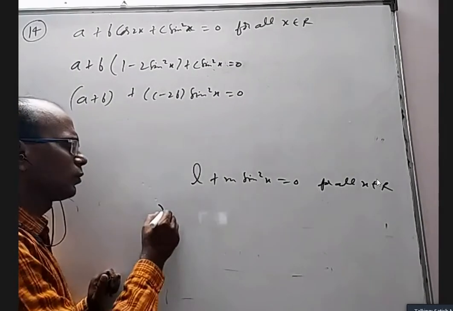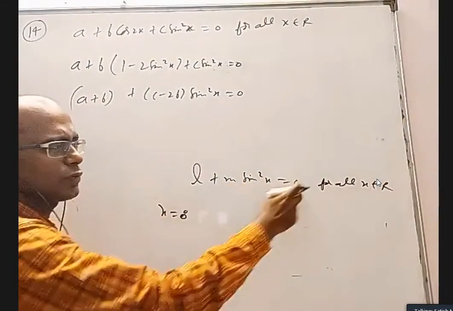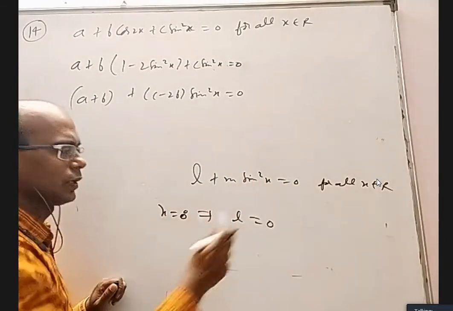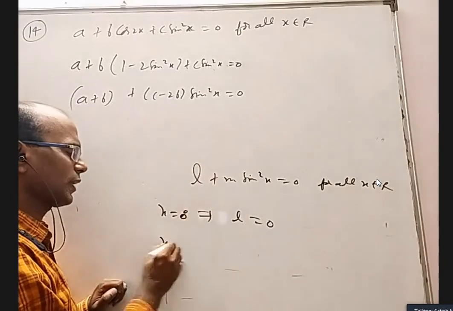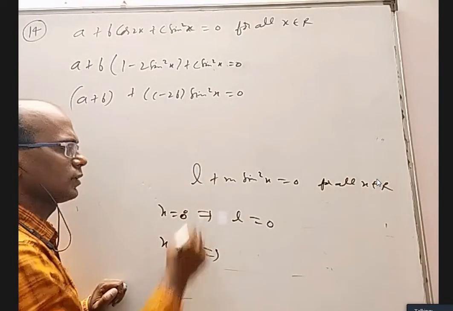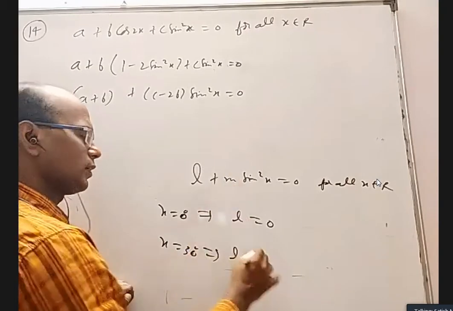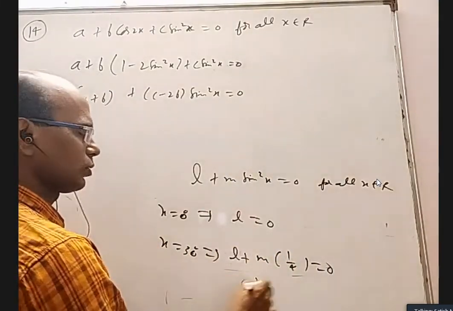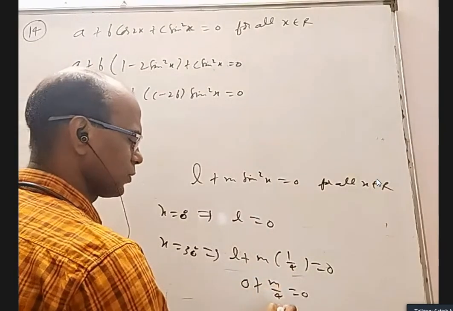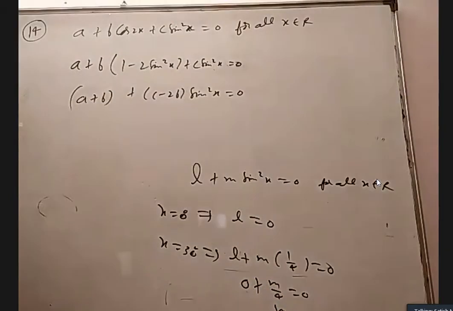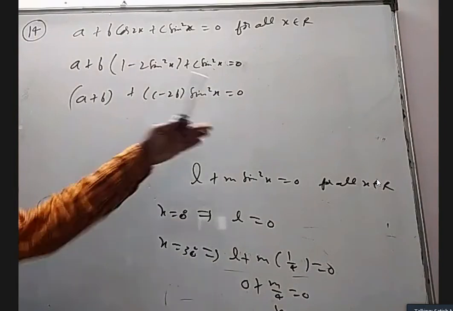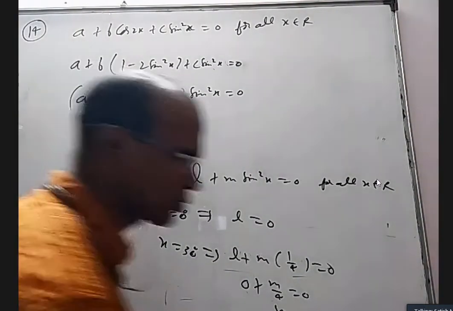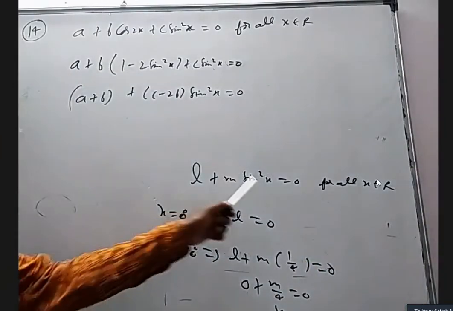Very simple. Put x equal to 0 degrees, because it should be true for every x. Why not put 0 degrees? Then I'll get L equal to 0. Then if you put x equal to 30 degrees, L will remain as L, and sin square 30 degrees is 1 by 4, so you will get L plus M by 4 is 0. But already L is 0, so 0 plus M by 4 is 0, means you will get M equal to 0. You put 10 degrees, 20 degrees, 30 degrees, 45 degrees, you get many equations. Subtract them, add them, you will be able to prove L equal to 0, M equal to 0, because there cannot be any relation between them.